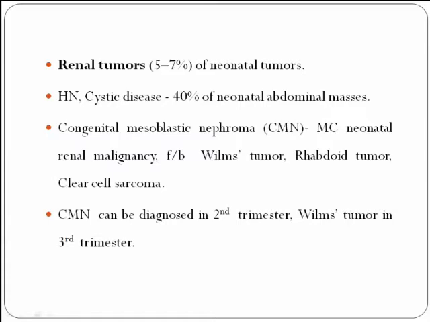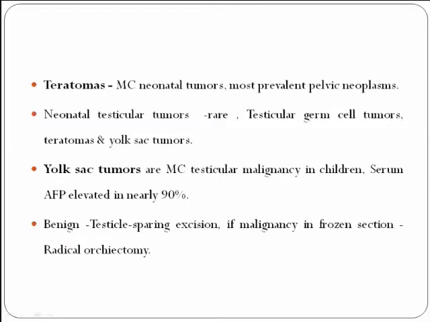The renal tumors, hydronephrosis and cystic diseases comprise about 40% of the neonatal abdominal masses. The congenital mesoblastic nephroma is the most common neonatal renal malignancy, followed by Wilms tumor, rhabdoid tumor of the kidney, and clear cell sarcoma. The congenital mesoblastic nephroma can be diagnosed as early as the second trimester, and Wilms tumor can be diagnosed as early as the third trimester.